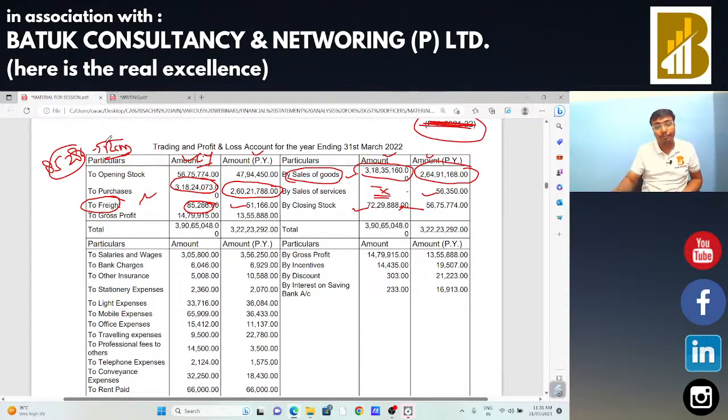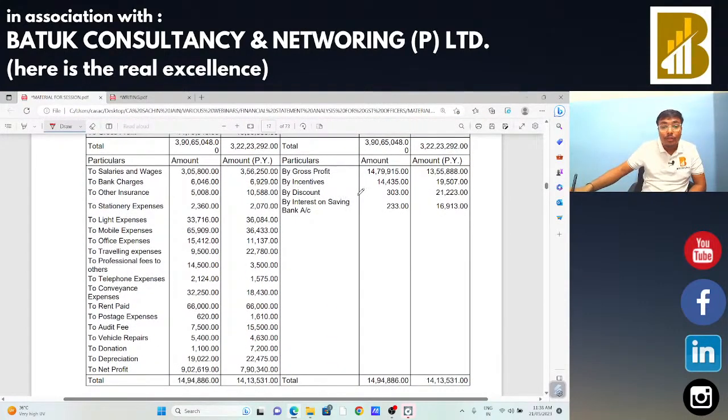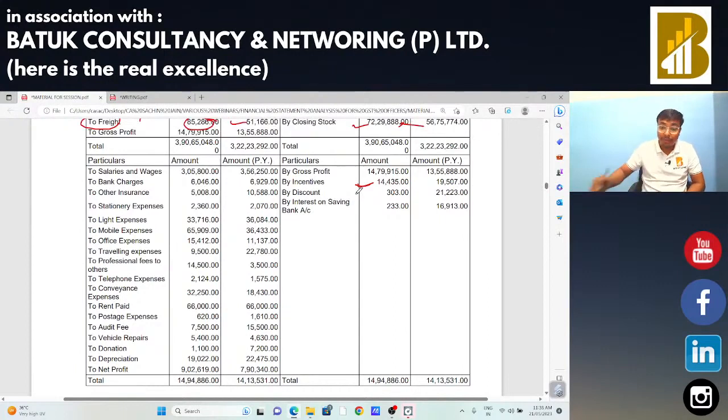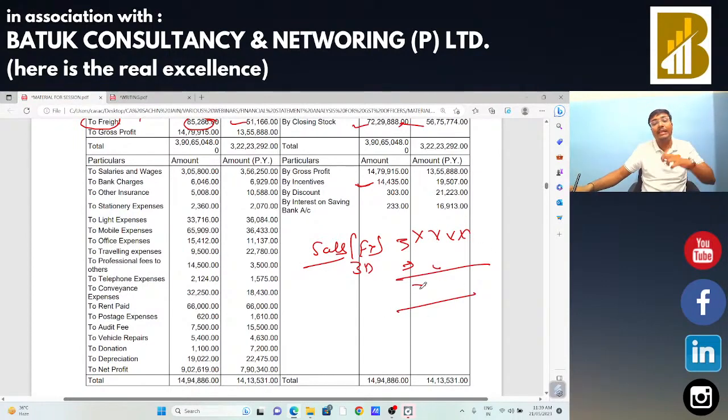Okay, sir. Now, incentive is there. So in that case, you just need to check that incentive GST has already paid on that incentive or not. Okay, because when you are going to reconcile the sales as per your financial statement, sales as per your 3B, in that case you found the difference. Okay, suppose there is an excess payment of tax in your GSTR 3B with rupees 14,435, then this is the figure you have, that is incentive.